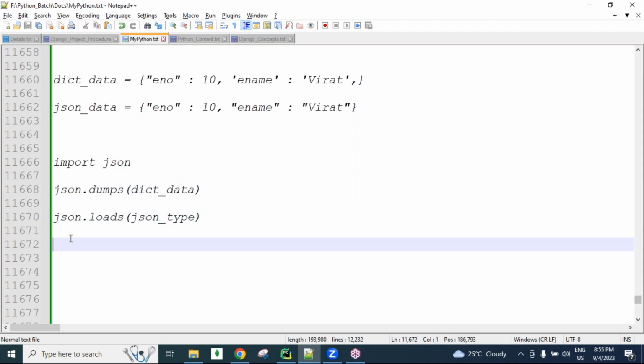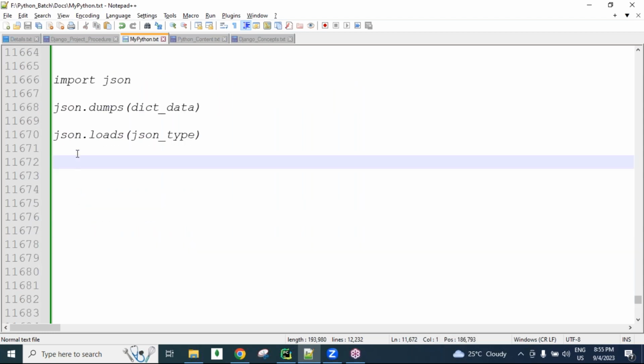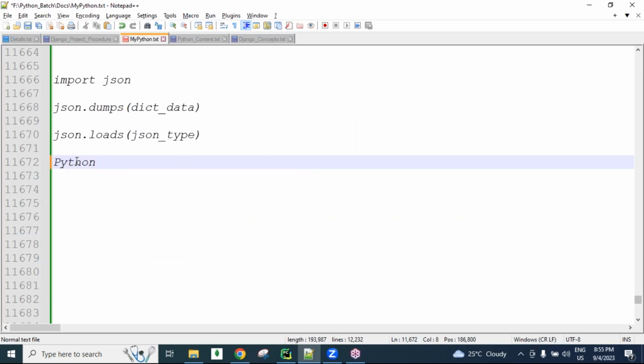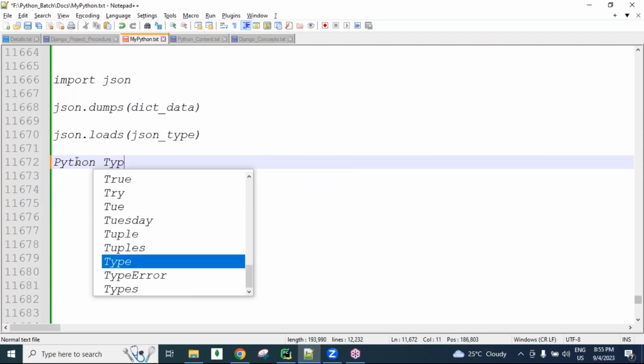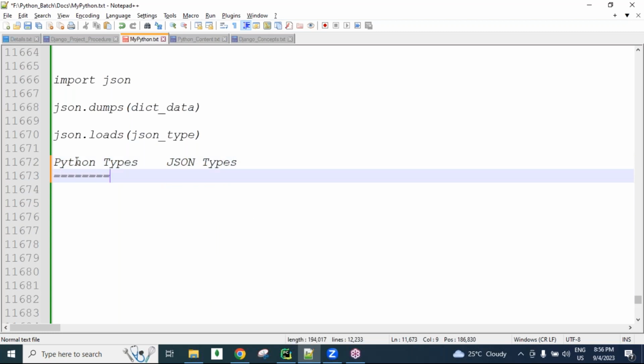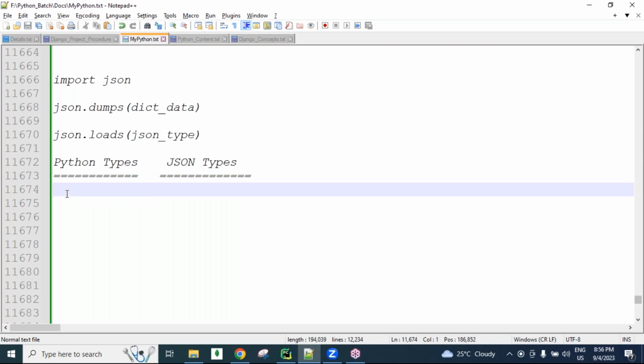In JSON, guys, first of all, if you want to work with JSON, we need to understand the relation between Python data types and JSON types, guys. I will share some images and PDF files, where you will get full information. And in the coming days I will also take one separate session for JSON again. Now, in Python we have a None data type, guys. This converts to a null data type in JSON.